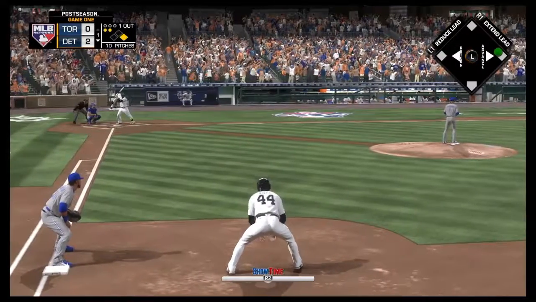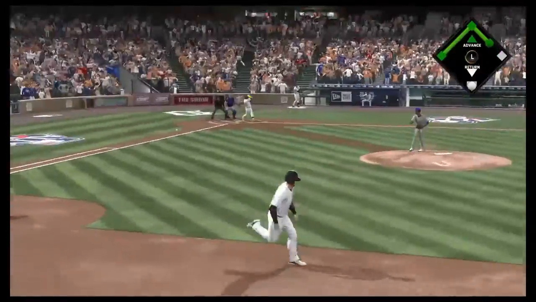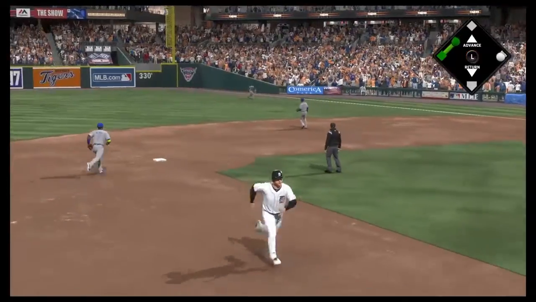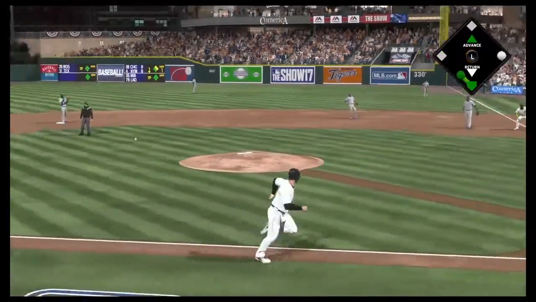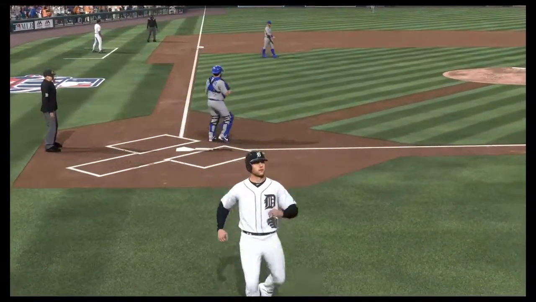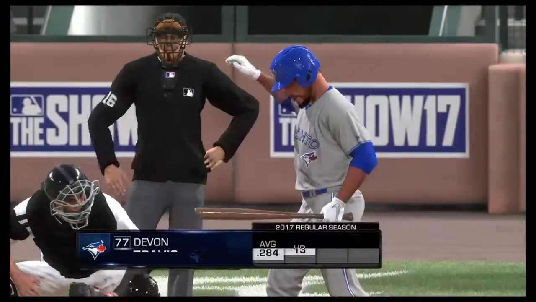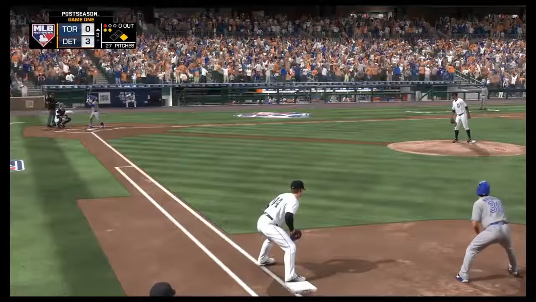Cespedes up now. Rizzo was 1 RBI shy of 100 on the season, but he still had a great year nonetheless. And we are going to score all the way from first on here. Ball down the first baseline, past Encarnacion, and then the right fielder misplays that and overruns it. So we're able to score on the single from Cespedes, making it 3-0 Tigers.